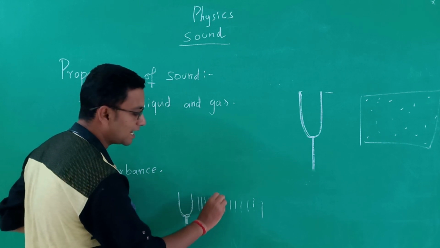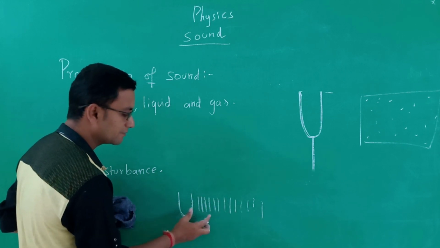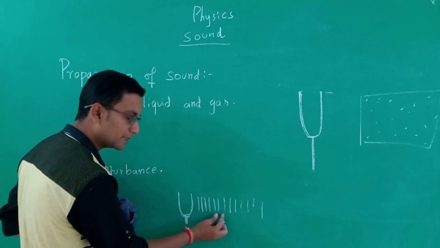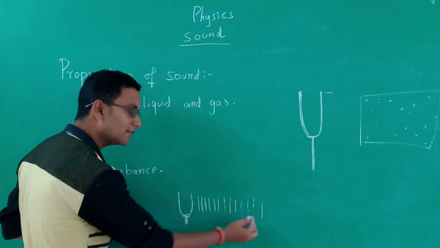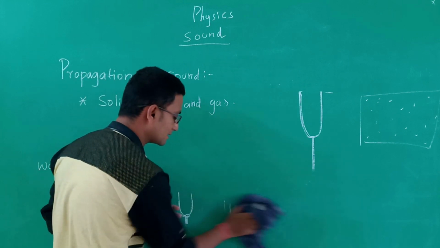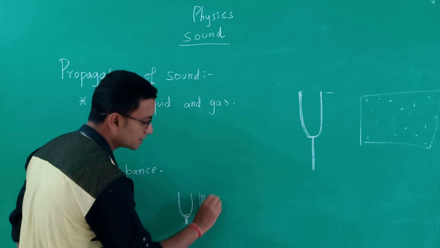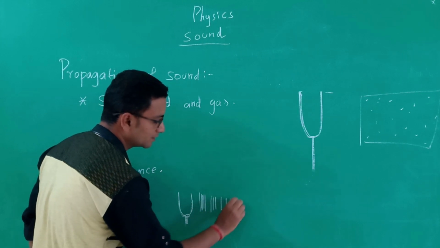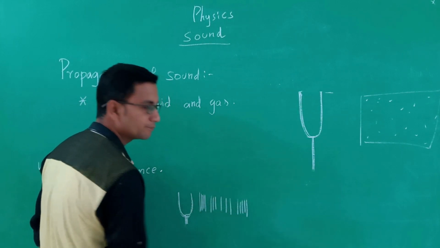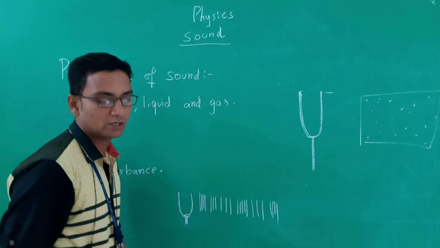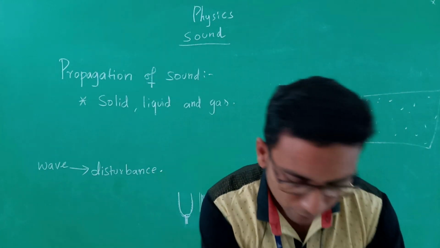When the tuning fork starts to vibrate, it will compress these particles. In turn, they will compress the next one, and in turn, they will compress the next one, and the pattern will be like this. So some particles will be closer, some particles will be wider, some particles again will be closer, some wider, some again closer. So this is the movement of the sound.